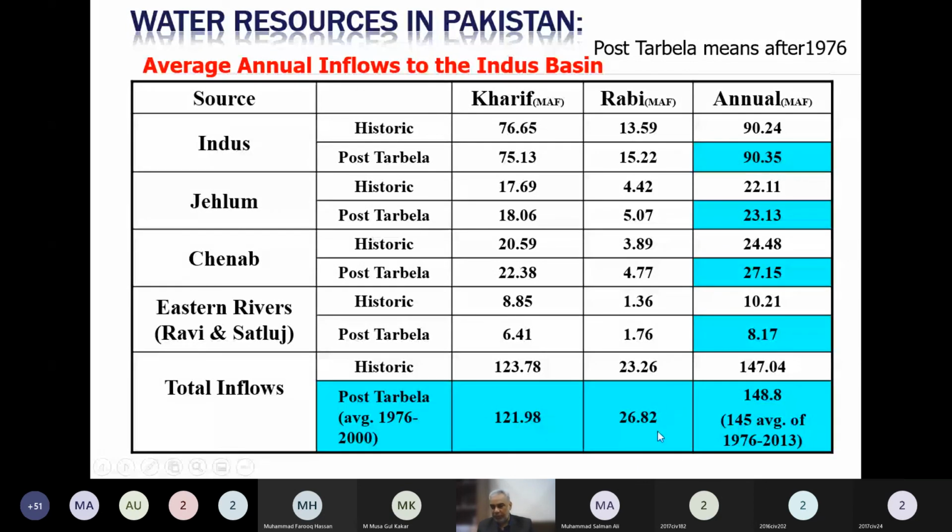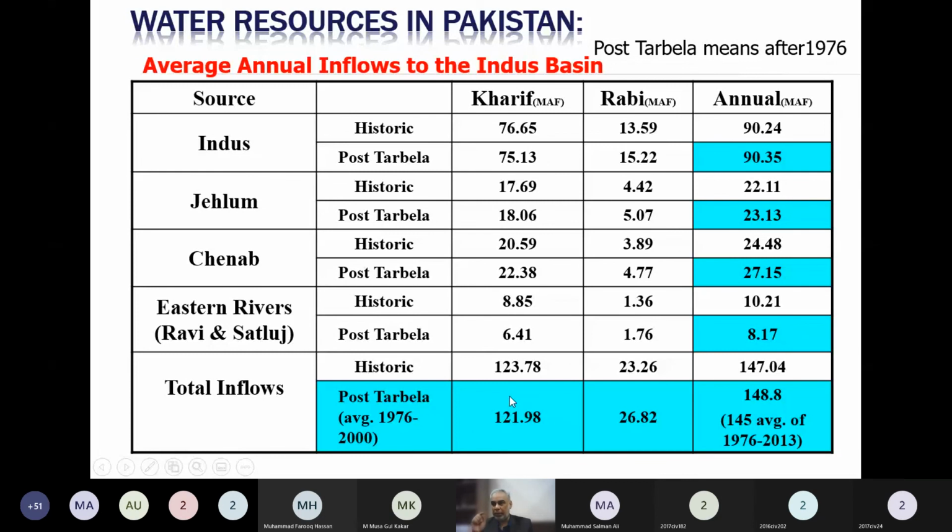So see the variation in the availability of water. If this had been equally divided in both seasons, maybe we would not require the reservoirs, because there is a huge variation in water availability with respect to seasons. So to fulfill the needs of the Rabi season crop, we heavily depend on the storage of the water available in Kharif.